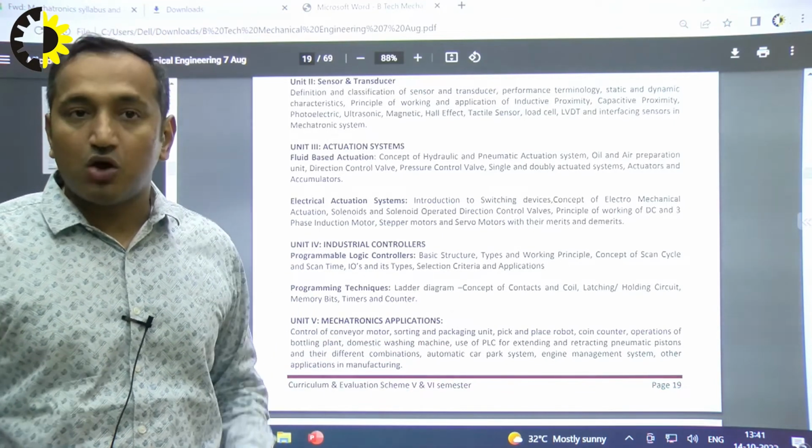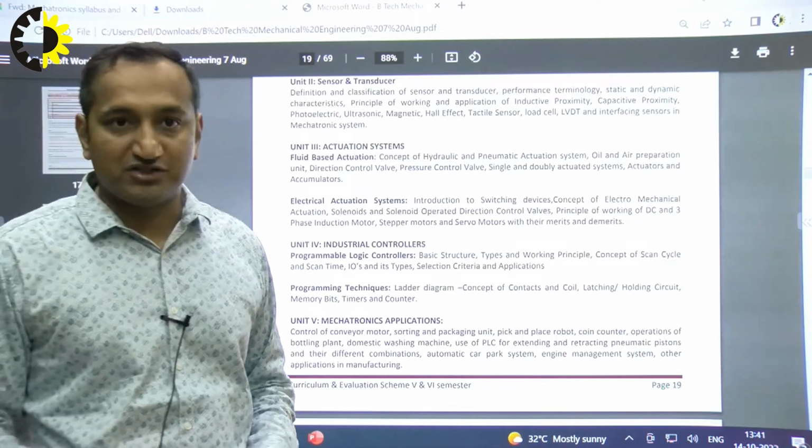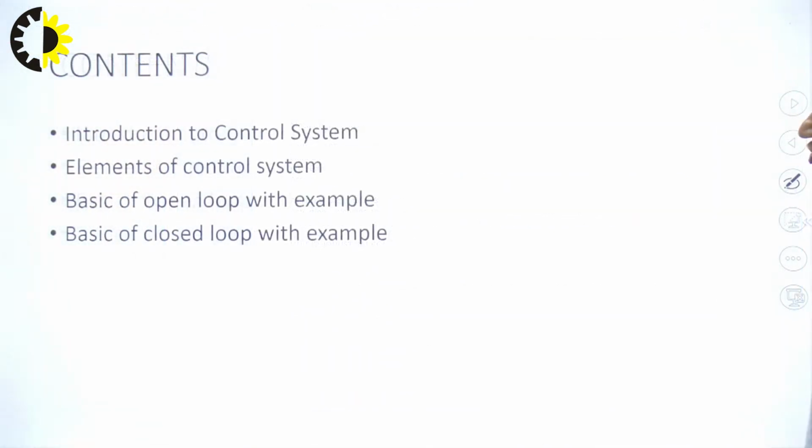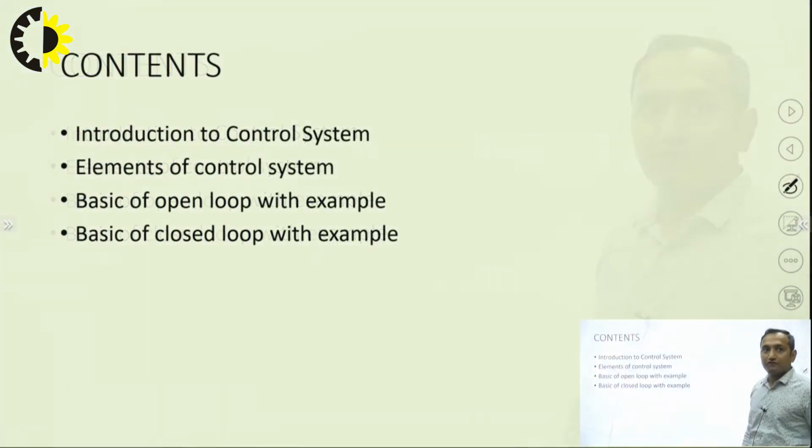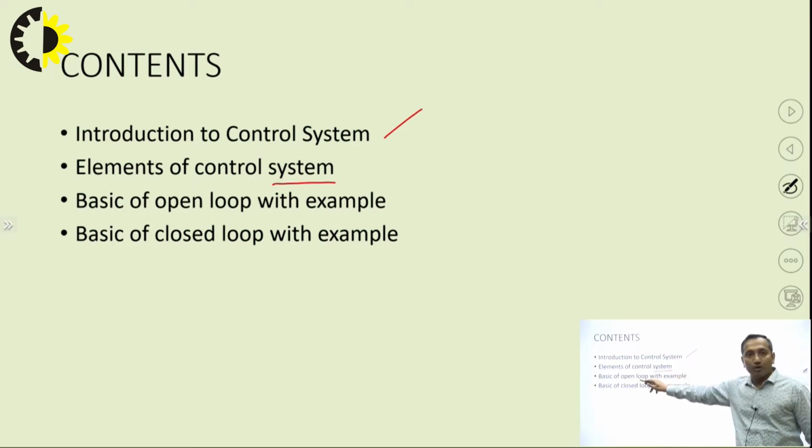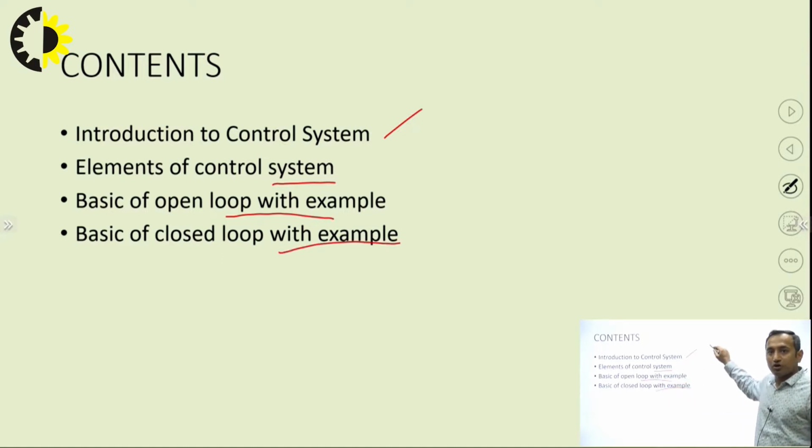So let us now start with unit 1 part 2, which is control systems. In unit 1 part 2, we will be studying the introduction to control system. What is a control system? What are its elements? And the basics of open loop with example and basics of closed loop with example. These are the 4 points we will cover in this mechatronics unit 1 part 2.